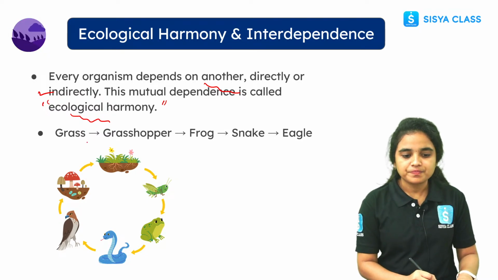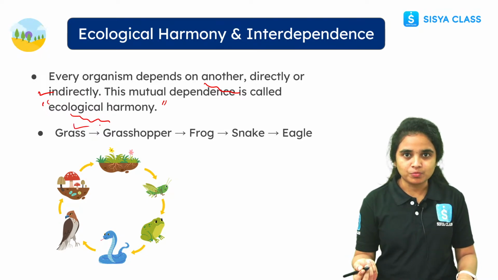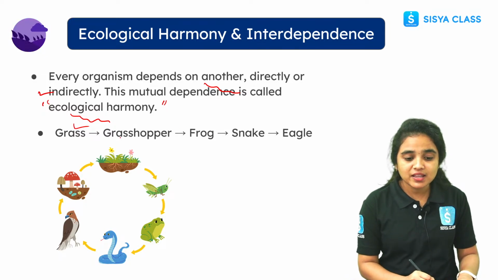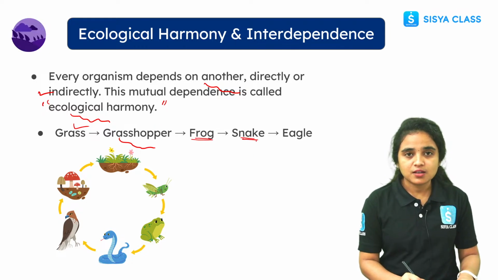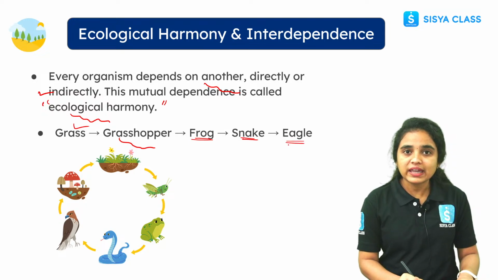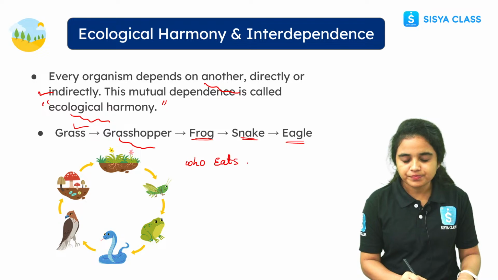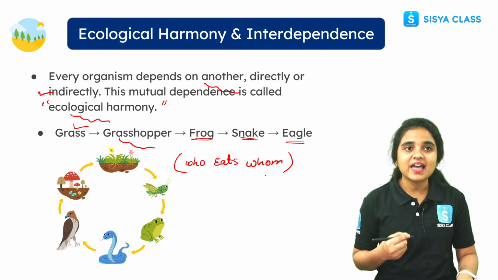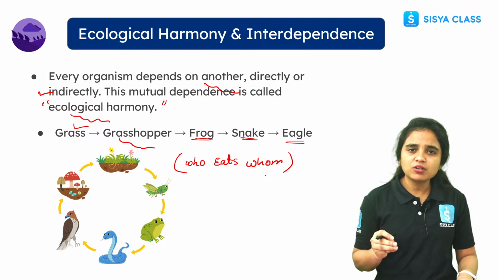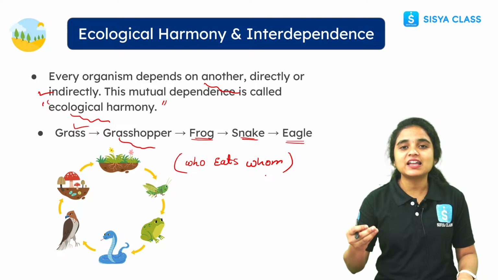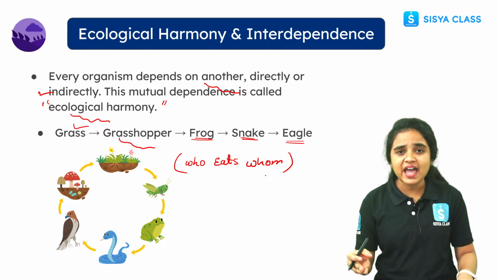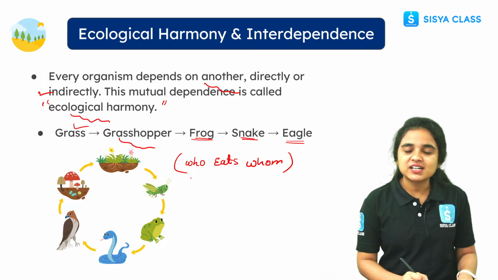So let us see, who will eat whom? For example, grass is eaten by the grasshopper, the grasshopper is eaten by the frog, the frog is eaten by the snake, and the snake is eaten by the eagle. So here we can see every organism is eaten by another organism, hence they depend on other organisms directly or indirectly. We call it ecological harmony.